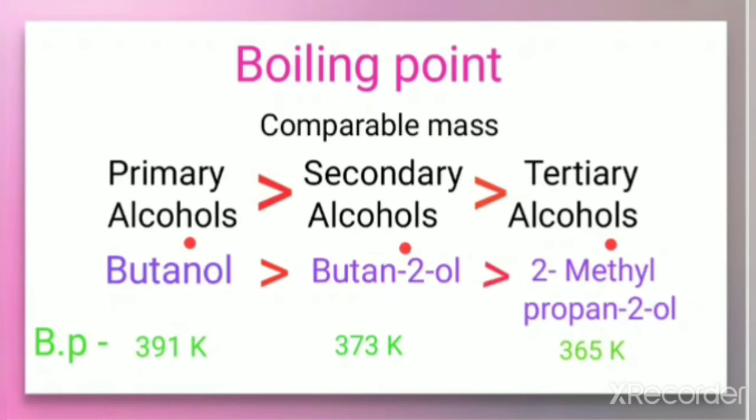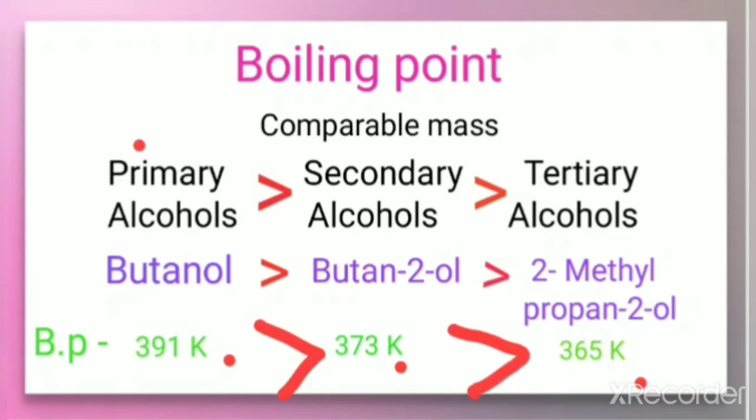So butanol, which is a primary alcohol, has the maximum boiling point. When you check the boiling point values given here, it has a boiling point of 391 Kelvin. For butan-2-ol, the value is 373 Kelvin, and for 2-methylpropan-2-ol, the boiling point is 365 Kelvin. So we can see that this is greater than this.